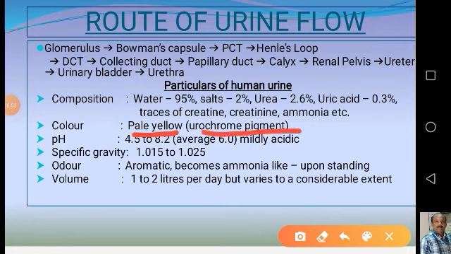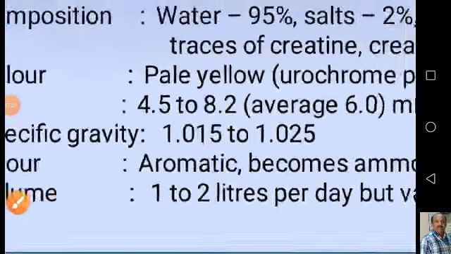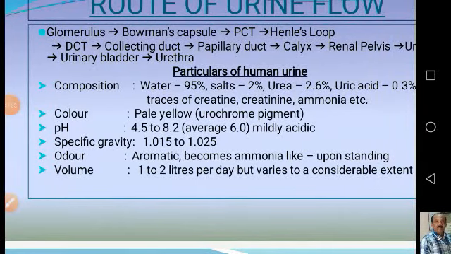The hemoglobin that is present in the blood is degraded to bilirubin and biliverdin in the liver. Then the urochrome pigment is produced, and it joins with the glomerular filtrate to form urine, and that's why the urine gets its color. The pH is 4.5 to 8.2, and on average a pH of 6 is maintained, so it is mildly acidic.